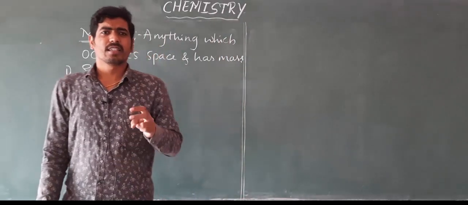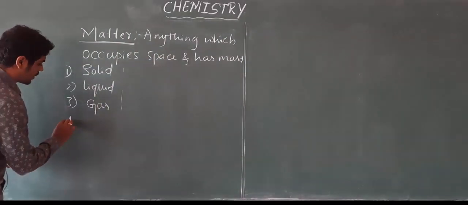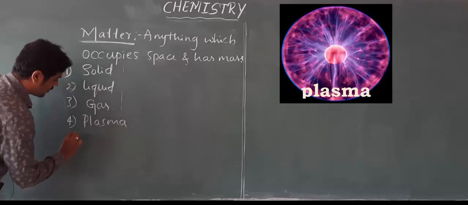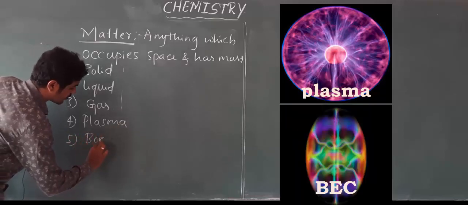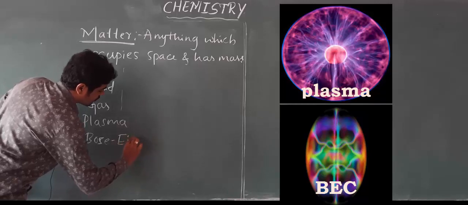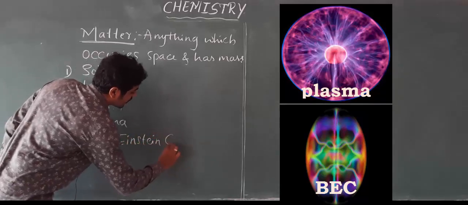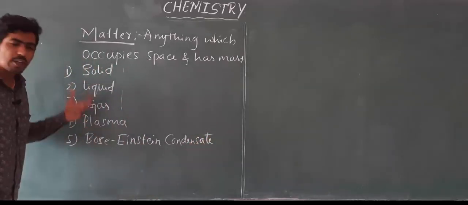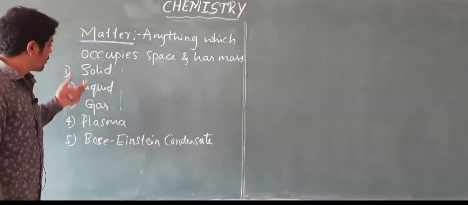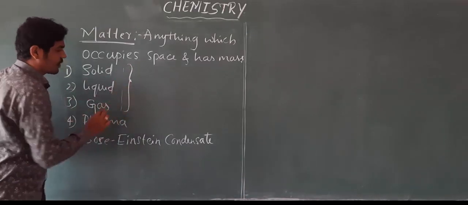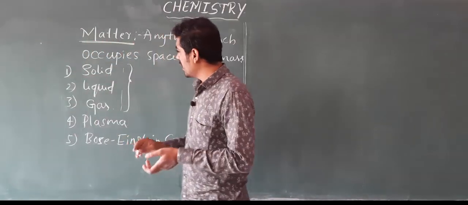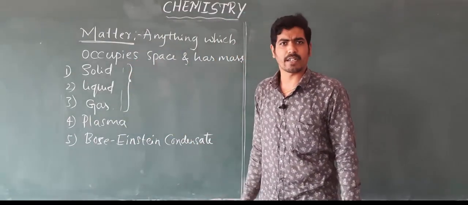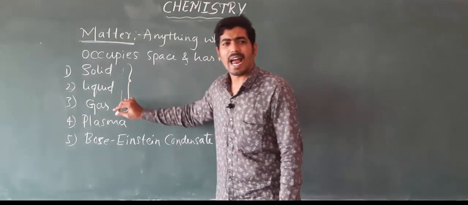Along with this, there are another two states of matter: plasma and Bose-Einstein condensate. So totally there are five different states of matter, but in nature at normal conditions you will most often observe these three physical states of matter: solid, liquid and gas.